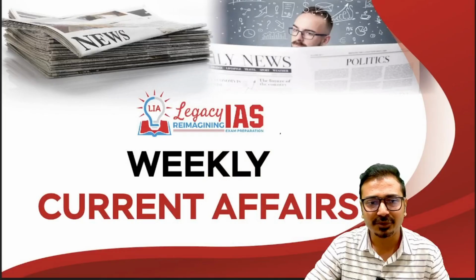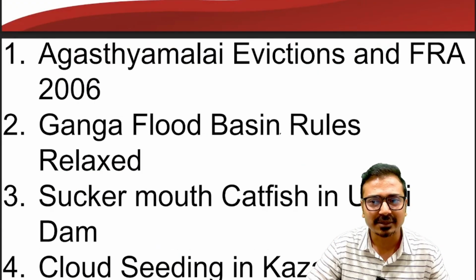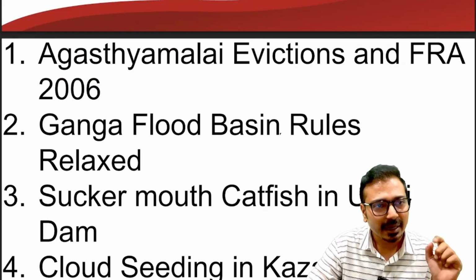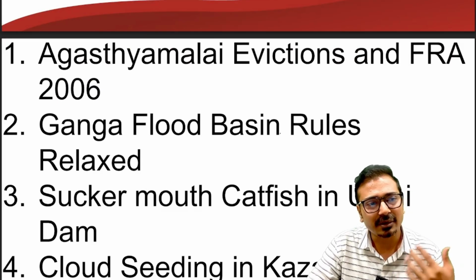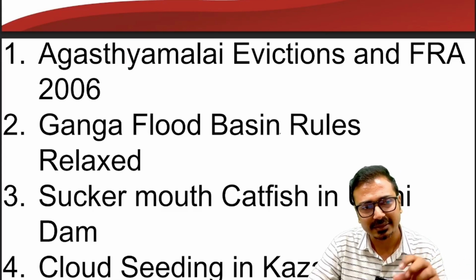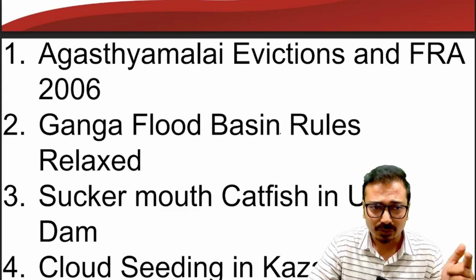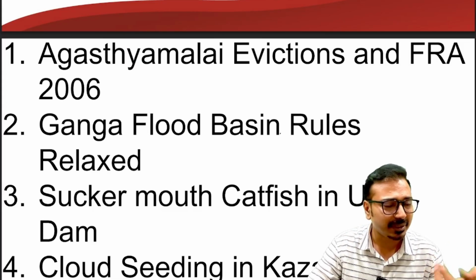So let's see the first topic straight away. I will tell you which topics they are first. I will give you an idea about all these topics as an index. Look at the topics: Agastyamalai evictions and Forest Rights Act 2006. Recently the Supreme Court has directed government officials to evict the encroachers in the Agastyamalai Biosphere Reserve, and see how the Forest Rights Act is linked here. From the mains perspective, GS3 paper, it is important.